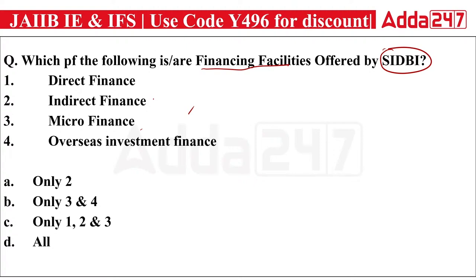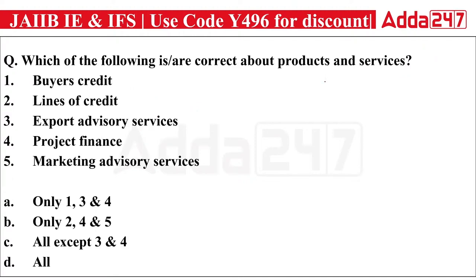Next question we have: which of the following is correct about the products and services of Exim Bank? So out of these, you have to answer which are the products and services of Exim Bank. We all know it's the export-import bank of our country. Which financial products and services does it provide? First is buyer's credit, second is lines of credit, third is export advisory services, fourth is project finance, fifth is marketing advisory services. Out of these five, you have to answer which are part of Exim Bank.